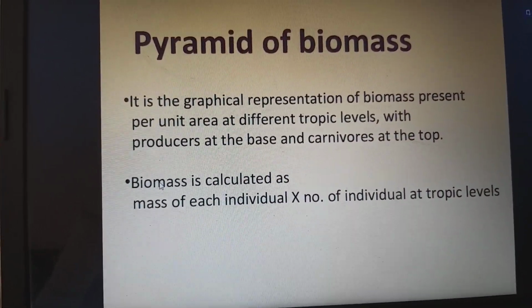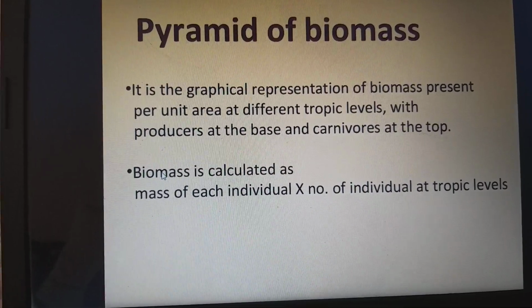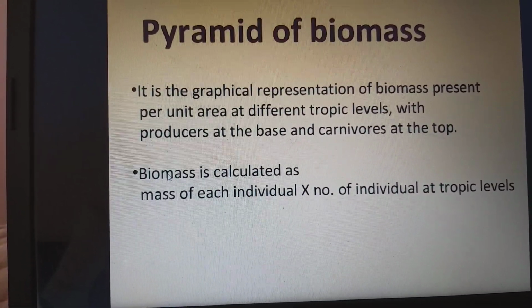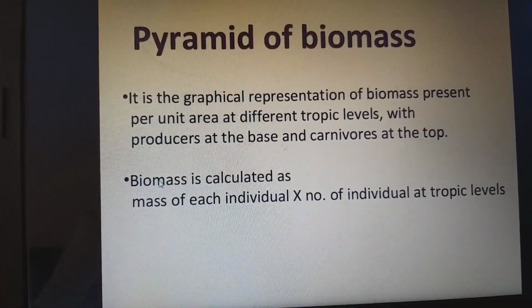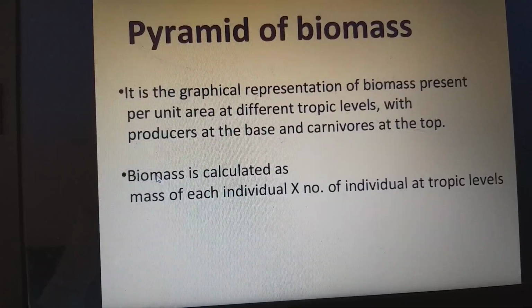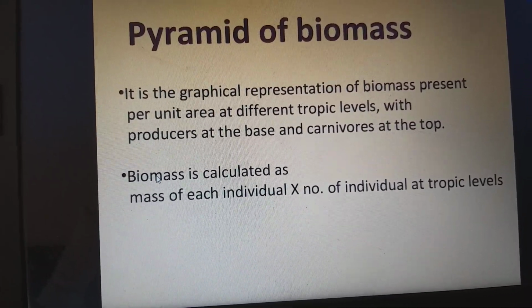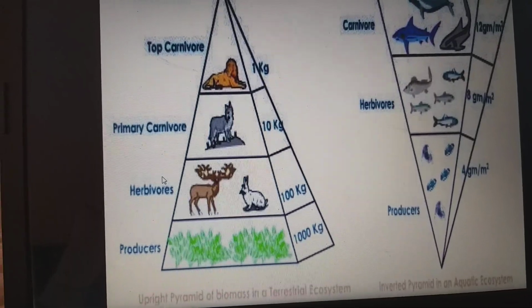Pyramid of biomass. It is a graphical representation of biomass present per unit area at different trophic levels, with producers at the base and carnivores at the top. Biomass is calculated as the mass of each individual times the number of individuals at the trophic level. So this is the picture of a pyramid of biomass.